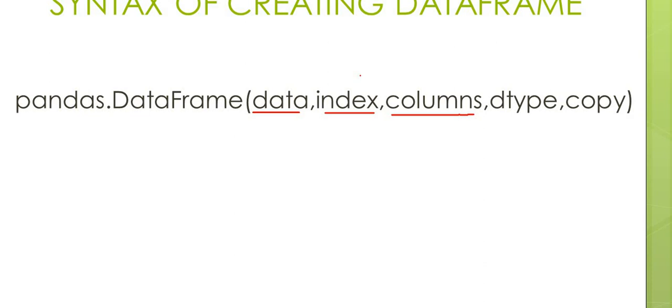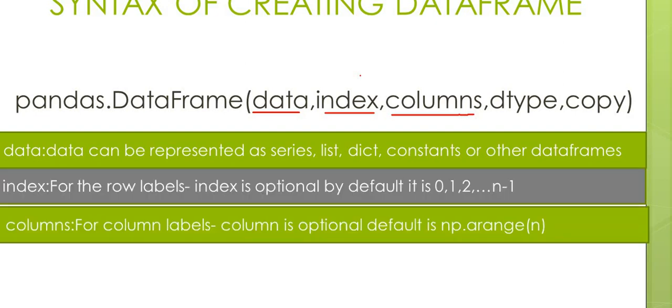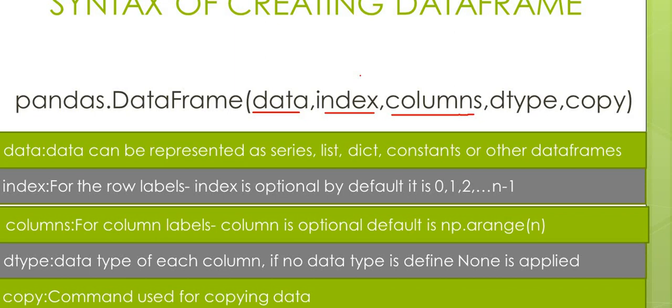Before that, do you remember what is data frame? Data frame is a two-dimensional data structure in Python, where we can store different types of data which can be modified or changed throughout the application. And now look here, the different arguments provided in the data frame function are given: data, index, columns, dtype, copy. If you have any doubt in this topic, you can click on the link provided in the description box.